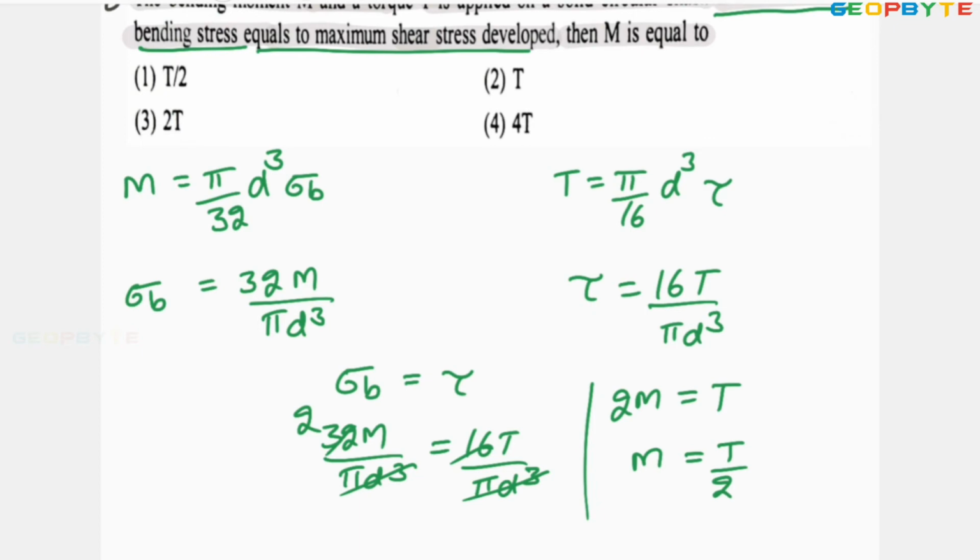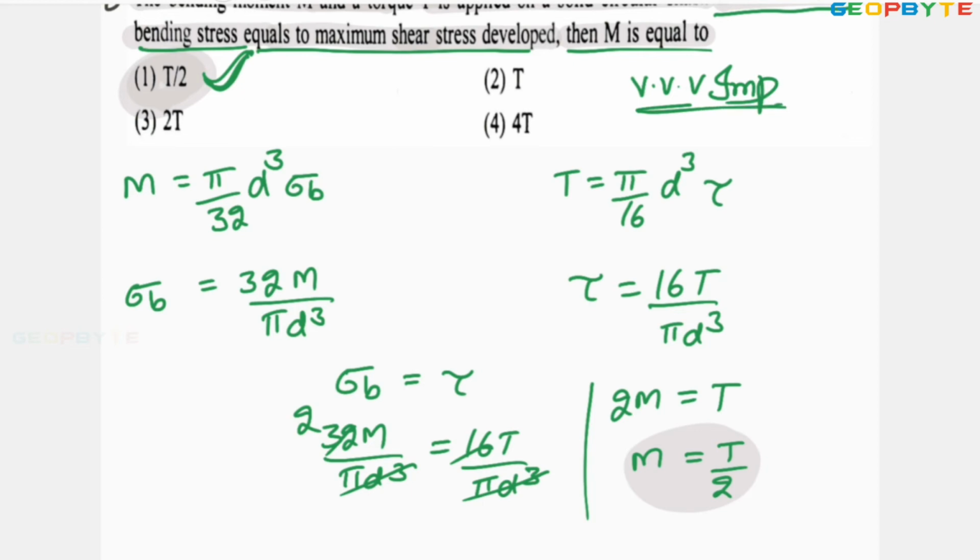It is asking the bending moment, so bending moment M equal to half of the torque. Look at the option A. Option A is absolutely correct. I hope you got my point. This kind of problem is also very important problem.